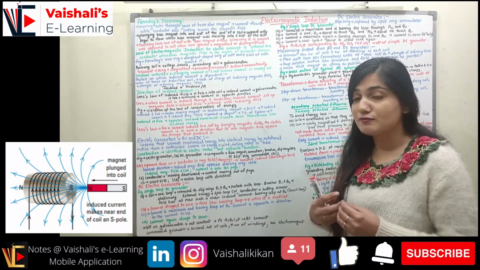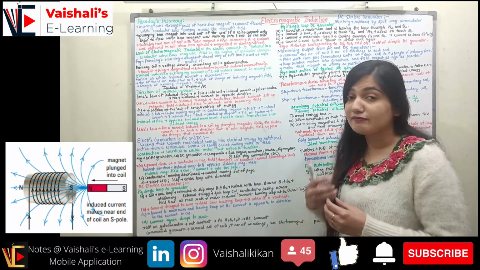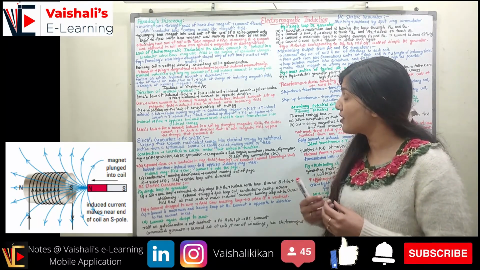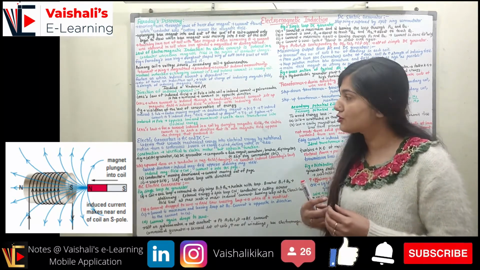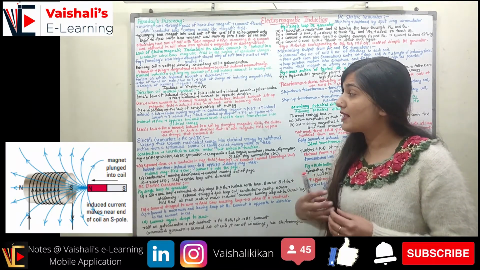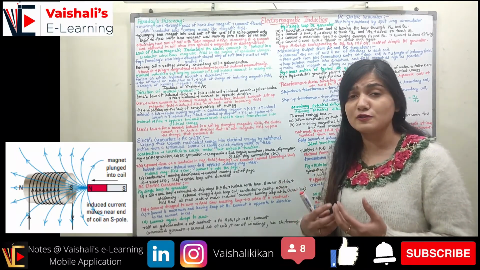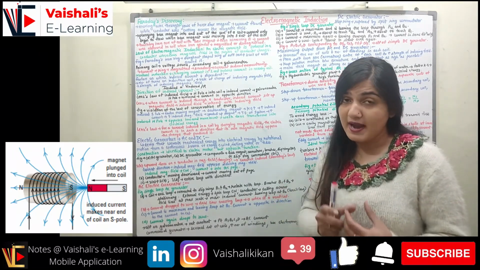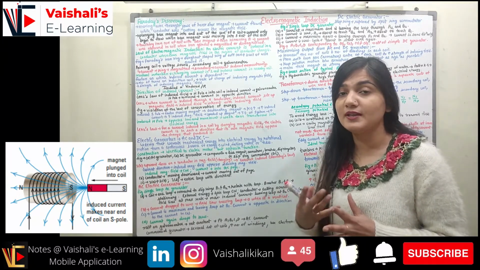When the magnet is moving faster, we can say we have an accelerating magnet. We have an increase in the kinetic energy of the magnet. Thus I can say we have an increase in the induced current, right? When I have an increase in the induced current, we have an increase in the induced magnetic field also, because the magnetic field depends directly on the current. If the current is more, the magnetic field associated with it would be more.